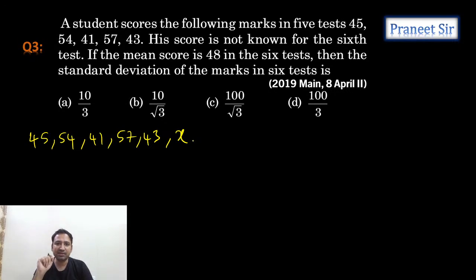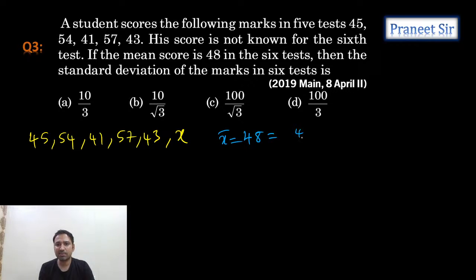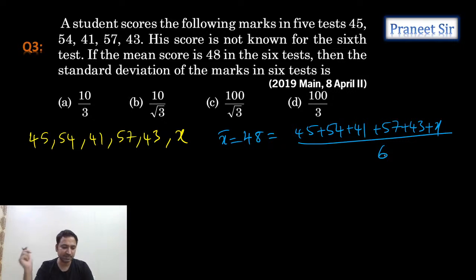Okay. But he gave the mean score. So mean is equal to how much, guys? Average only. So let's calculate 48. Mean is equal to x bar is equal to 48, which is equal to the sum of the observations 45 plus 54 plus 41 plus 57 plus 43 plus X by the total number of observations, which is 6. Clear? Right. Now cross multiply this and simplify this. Let's see how much we get. So when we cross multiply this, 6 times 48, which is 300 minus 12, right? So how much do we get?